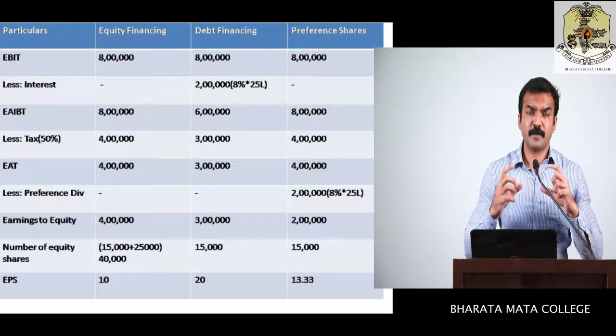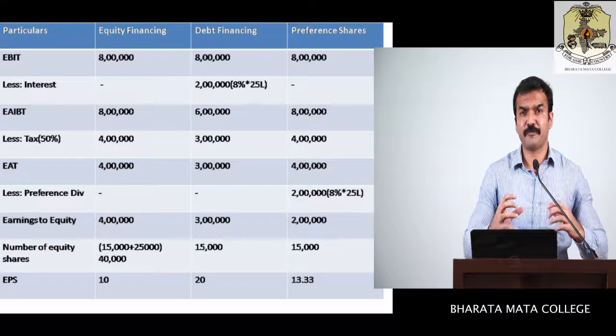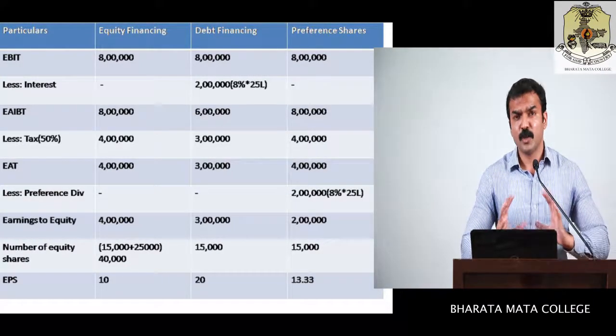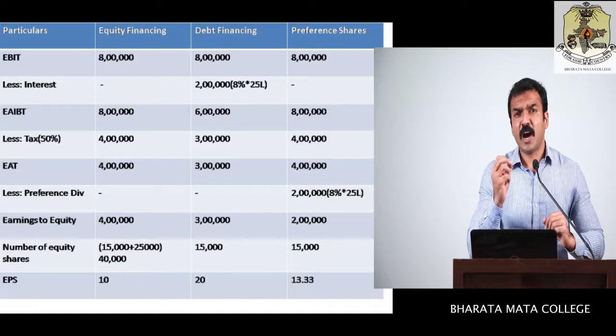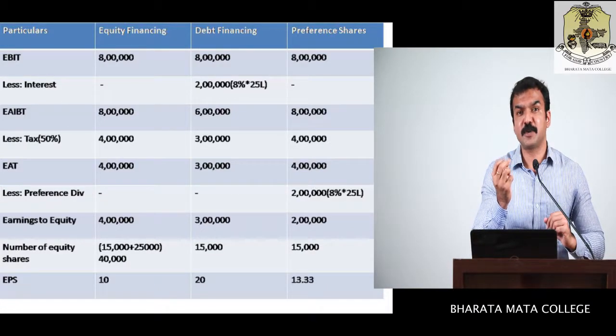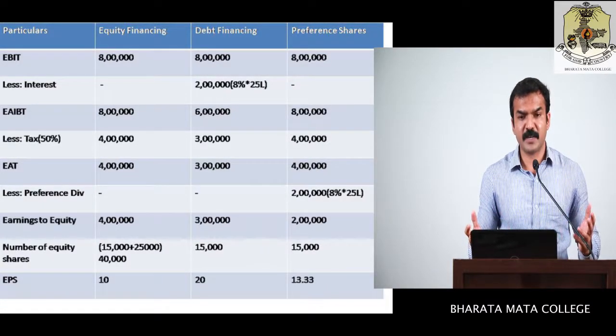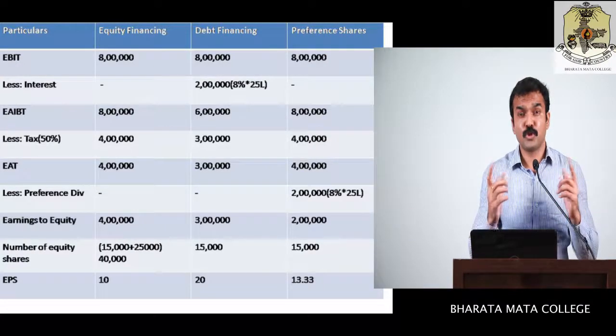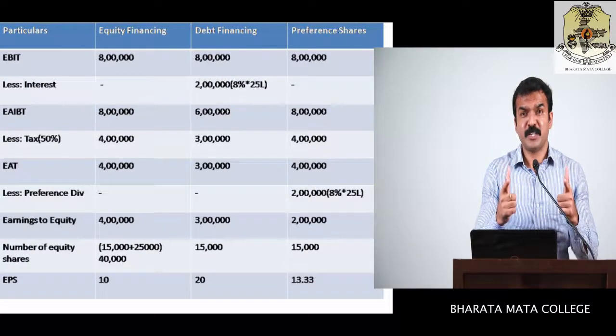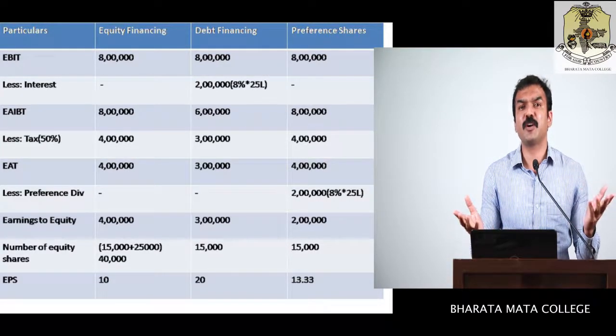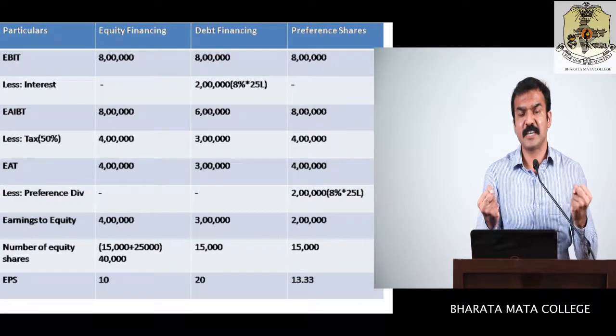So here the main objective of this problem was to find out finally how we arrive at earnings per share. And obviously most companies are looking for the option that gives the maximum earnings per share, because equity shareholders belong to the owner's capital.